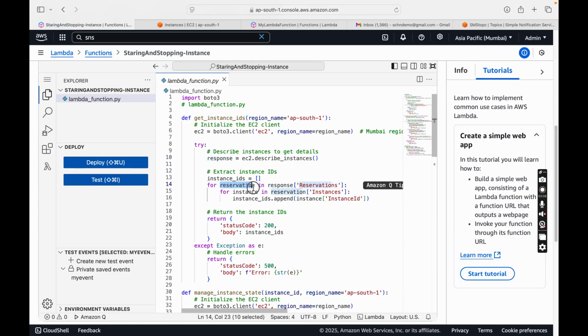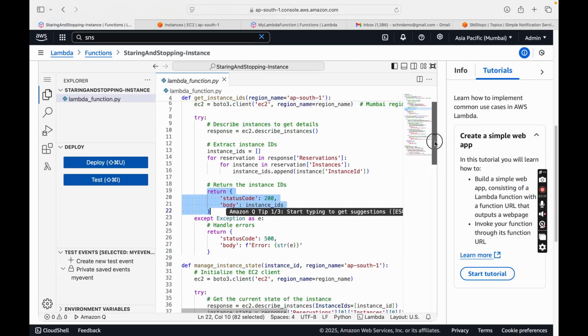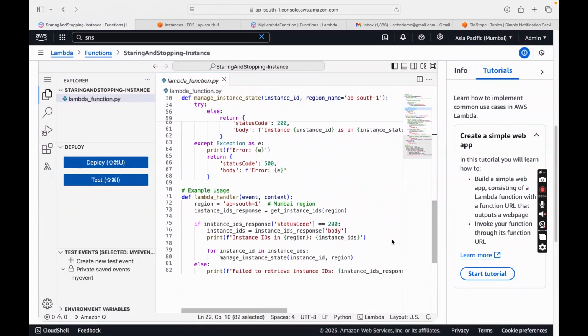We have reservations, meaning which instances are in a launched state, then we have instances inside this reservation, and then we have an instance ID, which we are trying to fetch, right? Then it gives a return statement that yes, we have got the instance ID from this function, and if that does not happen, then there is an exception that there is an error. The instance IDs we are getting here are in the instance ID response. If the status code is correct, then we get this response inside a body, so to print these instance IDs, here we are printing them, once we get instances from the Mumbai region.